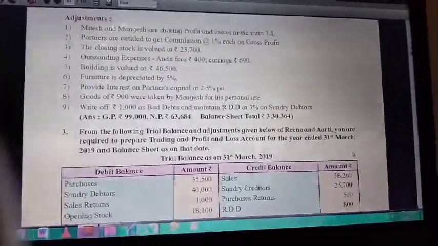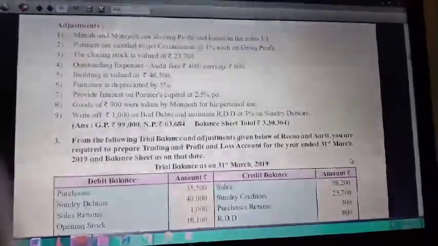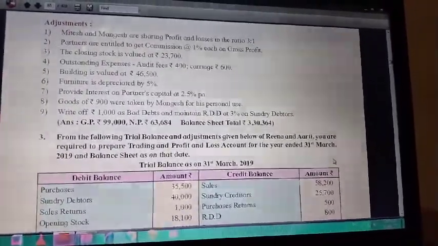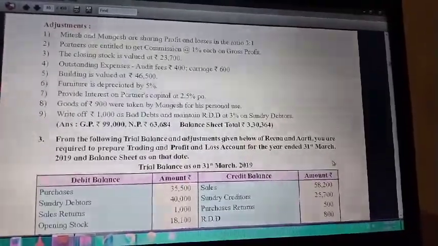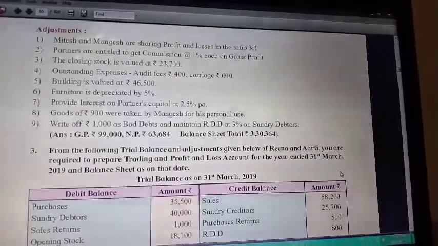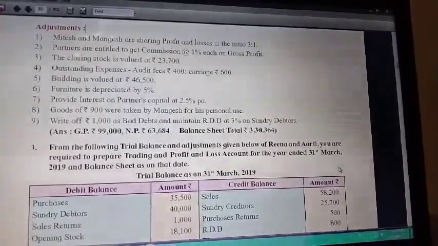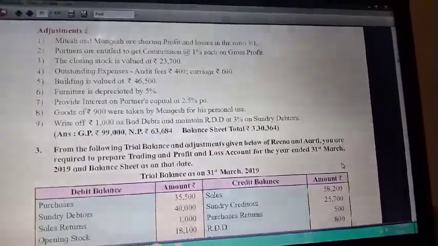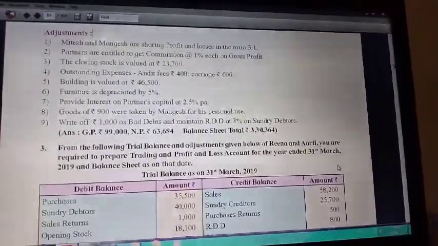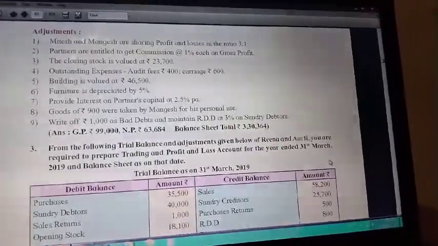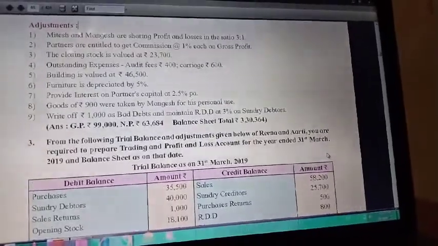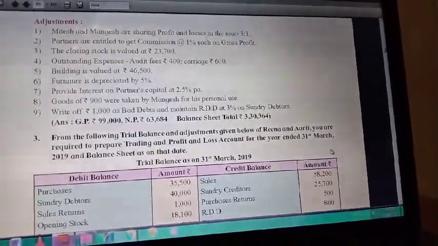Next adjustment, furniture is depreciated by 5%. Amount of furniture is 64,000. In trial balance the amount is given 64,000. On 64,000 you have to calculate 5% depreciation. It is 3,200, less from furniture 3,200. And second effect, profit and loss account debit side, depreciation on furniture 3,200.